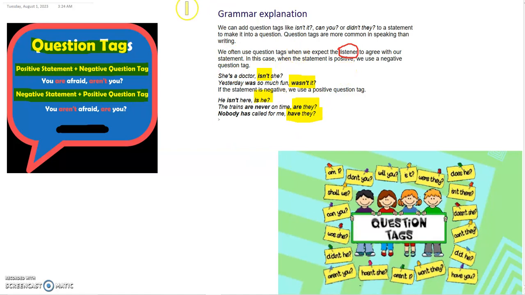So once again, let's repeat. Positive statement, the question tag is in negative form. If the statement is negative, the question tag is in positive form.